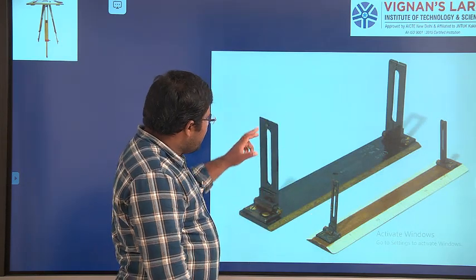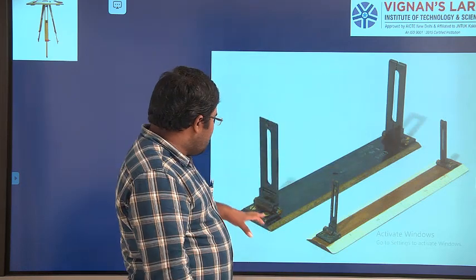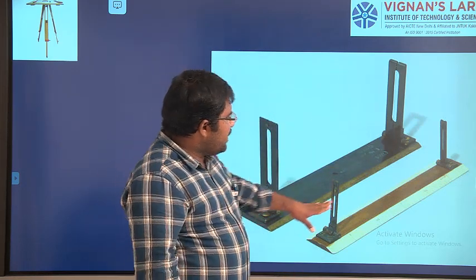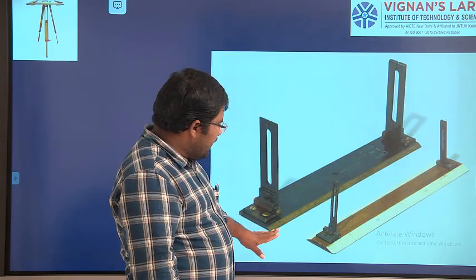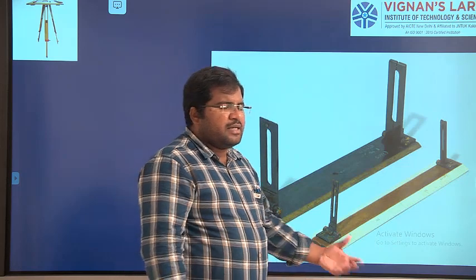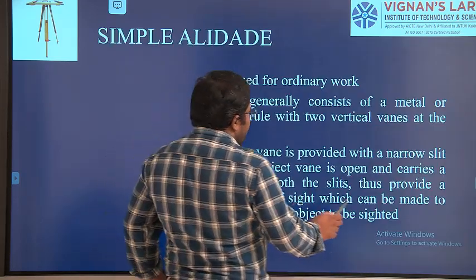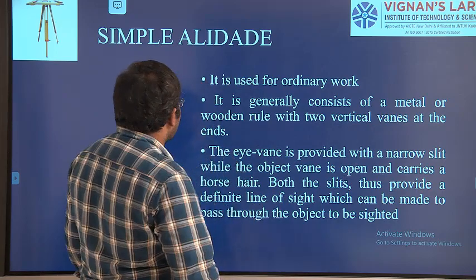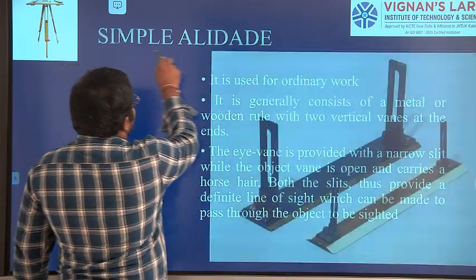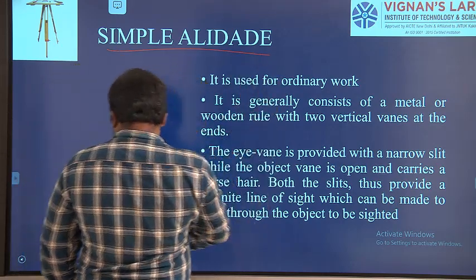So this is the simple alidade, right? Where we have on one side the eye vane, on the other side the objective vane, and to this we are going to have the scale. Okay, so it is marked in centimeters and millimeters. Okay, here you can see the edge. One edge is called the fiducial edge, right? So now we will see the first one, the simple alidade, right?